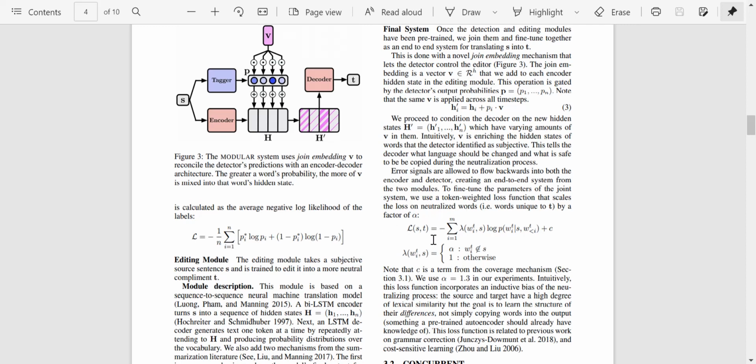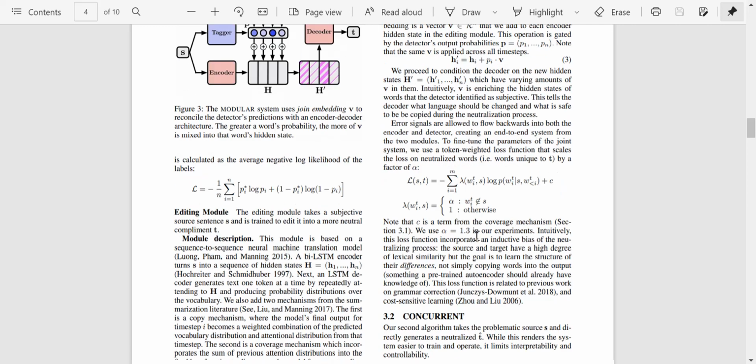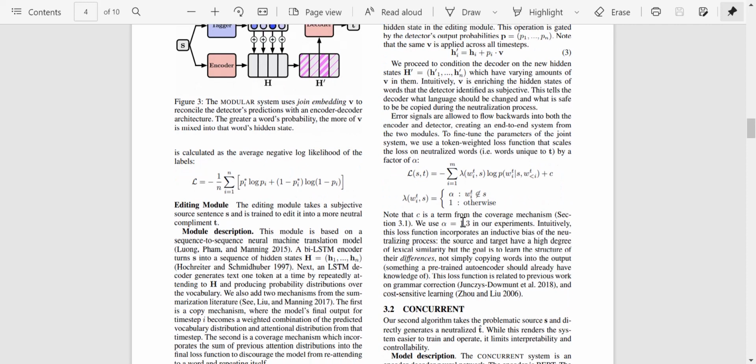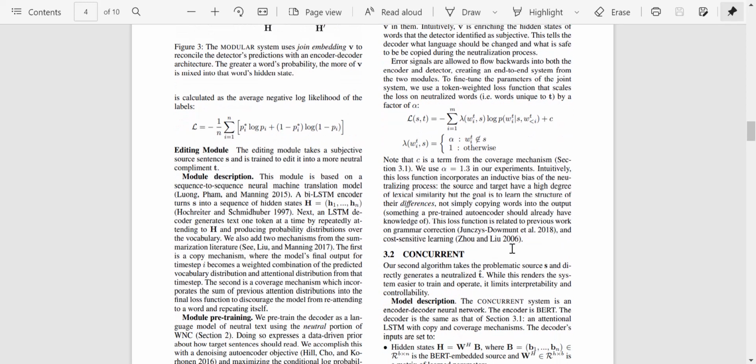So this is essentially the loss function which you normally have, the log likelihood loss, and then they added this extra weight. This weight is essentially giving some weight to the words which come post neutralizing. So if the word comes only after neutralizing, then it has an extra alpha added to it. And C is the bias. C is a term from the coverage mechanism. Okay, so we'll have a look at that too. And they used alpha as 1.3.